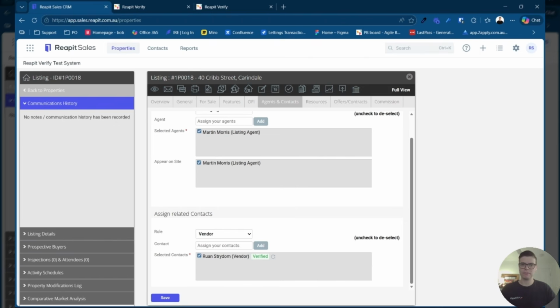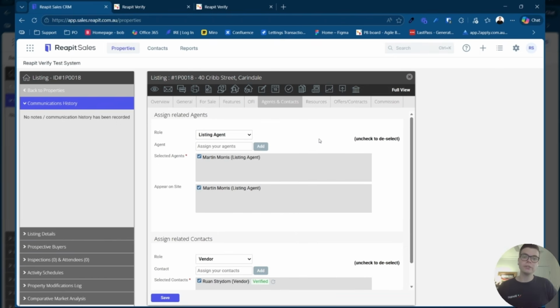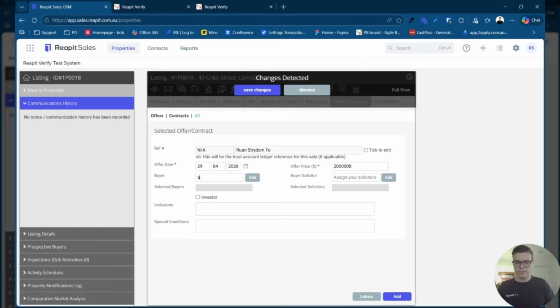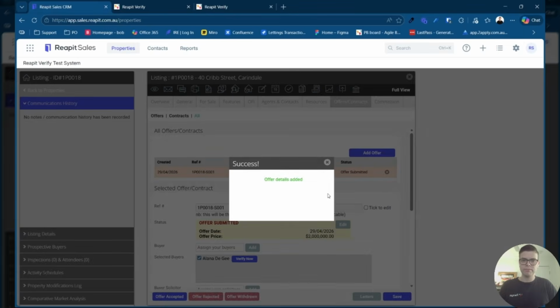To add a buyer to your transaction or Reapit Verify case, in Reapit Sales, you'll need to navigate to Offers and Contracts. You can go ahead and enter an offer, add your buyer, and then click on Add to add this offer.